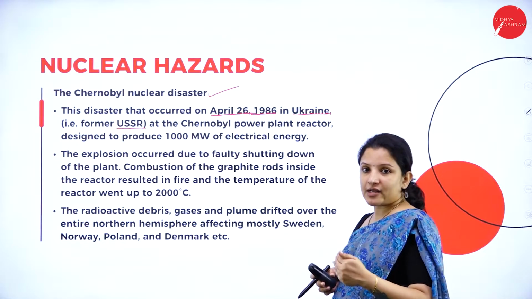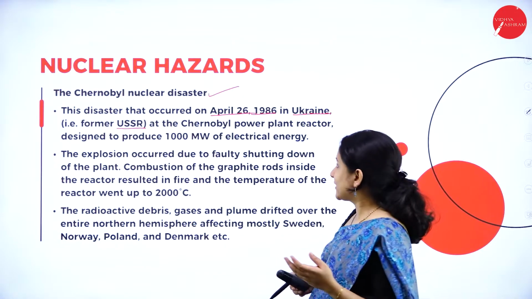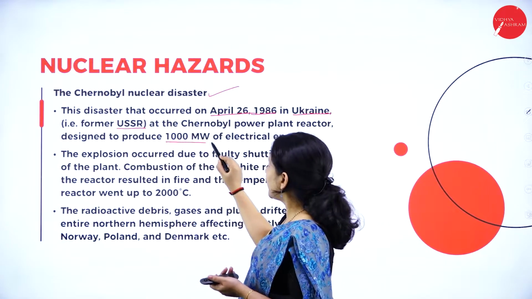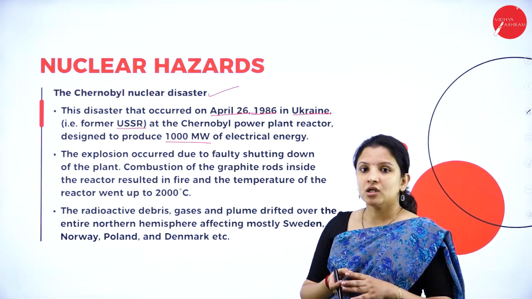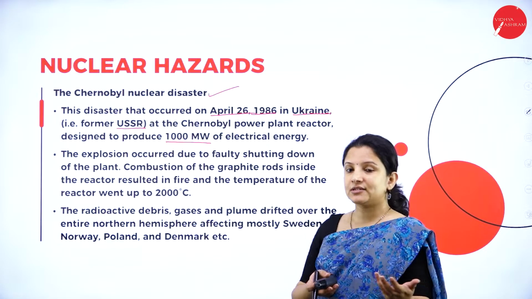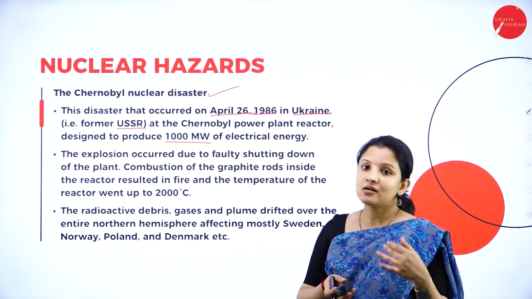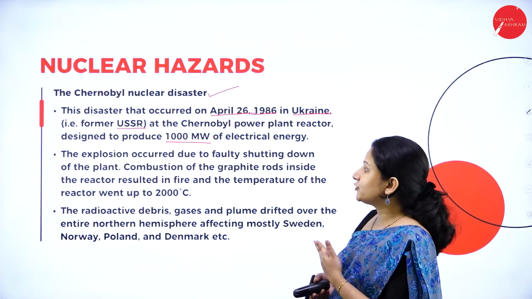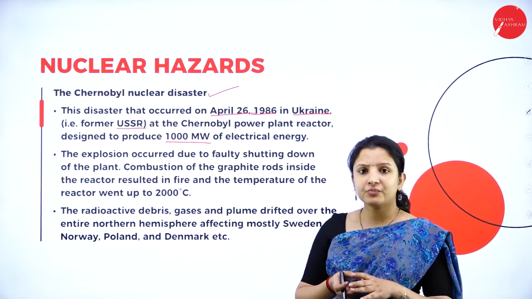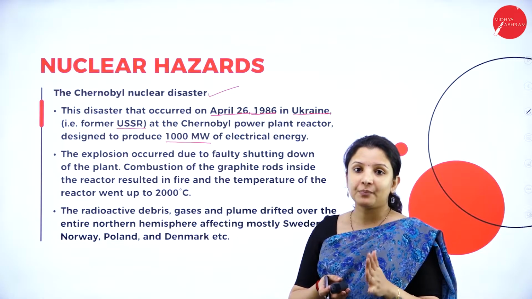And why was this power plant reactor set up? It was set up in order to generate electricity, with a capacity of 1000 megawatts. Instead of depending on hydric energy, that is water energy, to generate electricity, here they set up a nuclear power plant. But what happened here, due to mere negligence, is that an explosion occurred in this particular nuclear power plant.